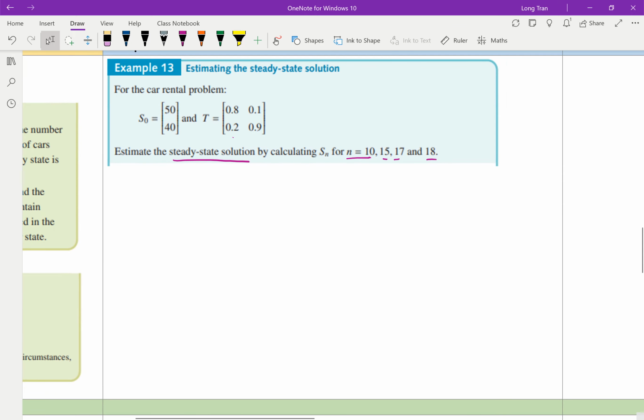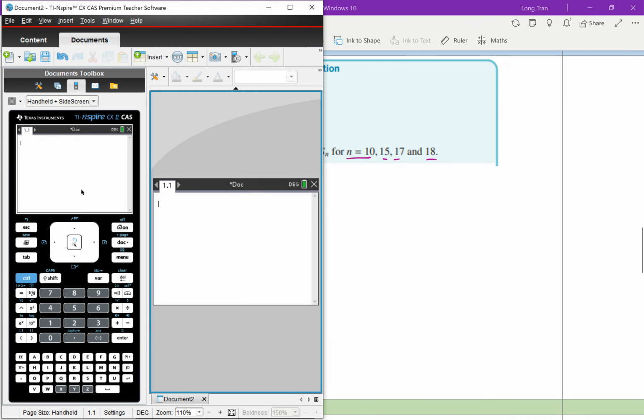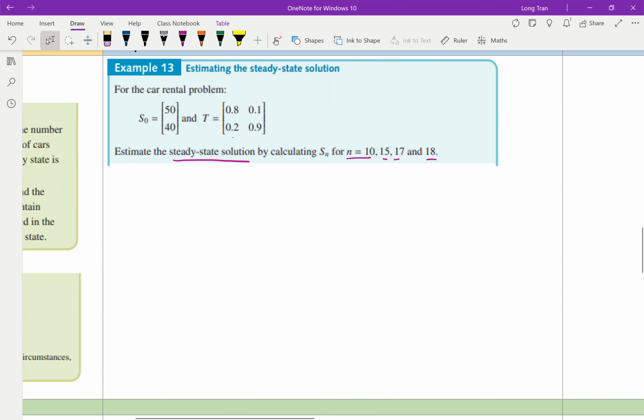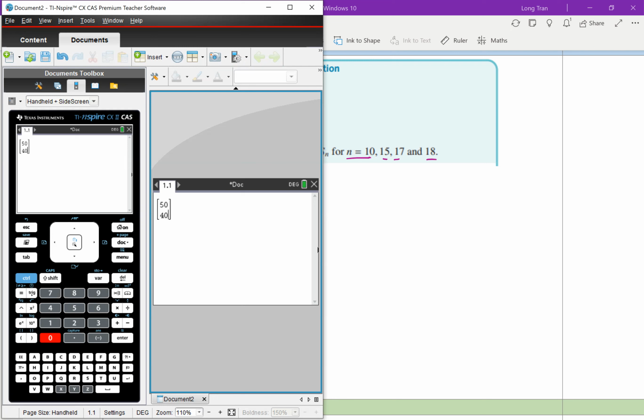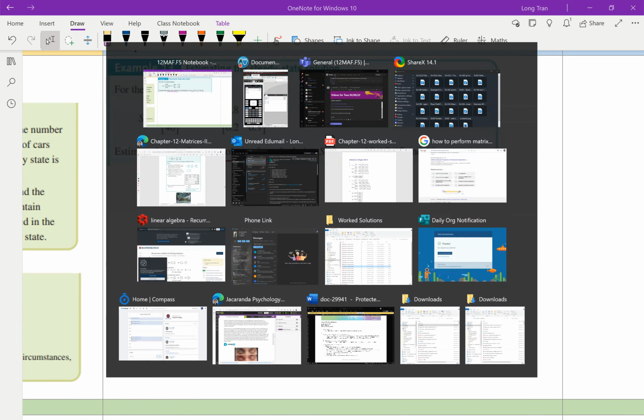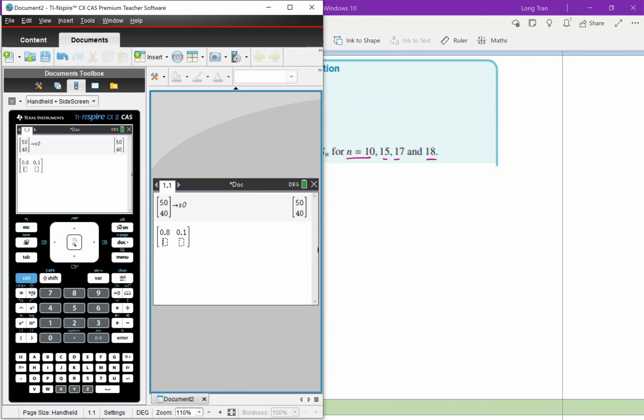Let's do our calculator over here. I'm going to start all afresh. And we're going to do steady state, which we start off with. Initial state was 50, 40. So I'm going to call that S now, S0. And then I'm going to put in my transition matrix. So transition matrix is 0.8, 0.1, 0.2, 0.9. And I'm going to now store it as T.